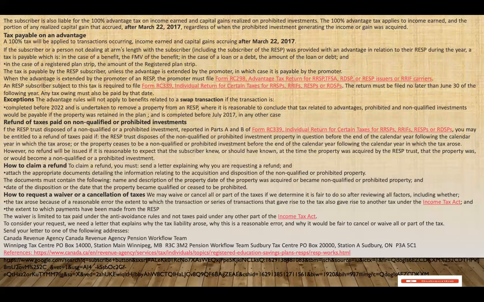The waiver is limited to tax paid under the anti-avoidance rules and not taxes paid under any other part of the Income Tax Act. You can send your letter to Canada Revenue Agency, Winnipeg Tax Centre, P.O. Box 140000, Station Main, Winnipeg.